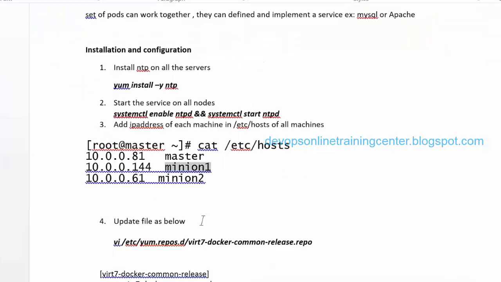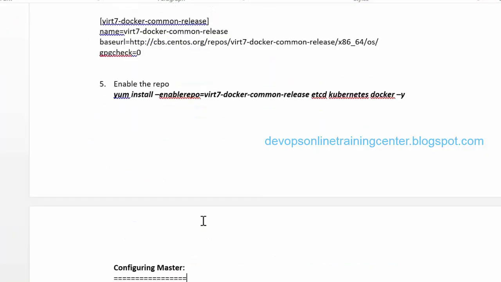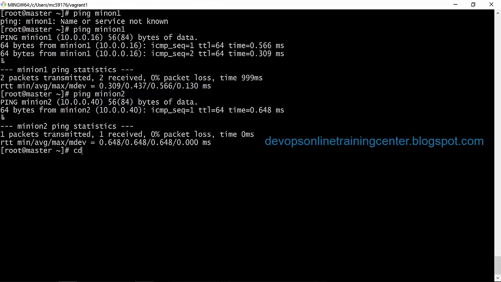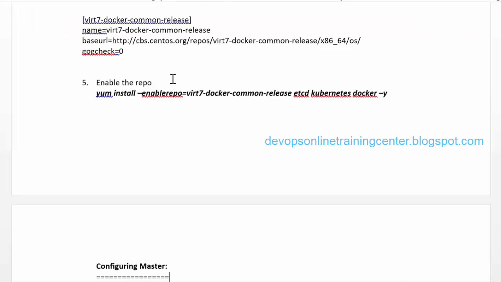Okay, so I just added the IP information to all 3 machines. Then we need to download the packages. To download the packages, I need to have the repository. I need to download Docker, and I need to download Kubernetes as well. So for that, I have added a repository. Let me create a new repository.